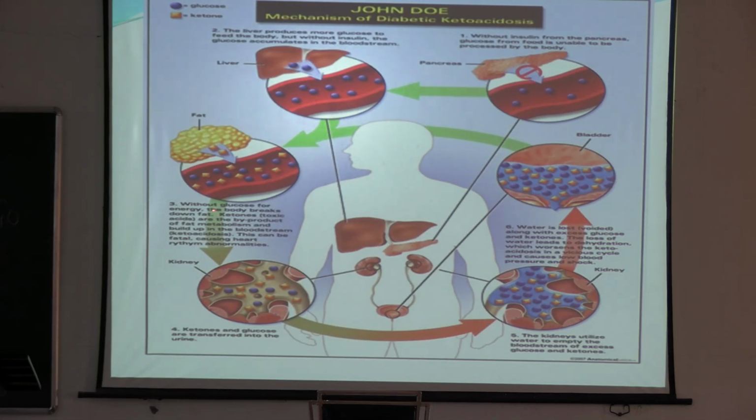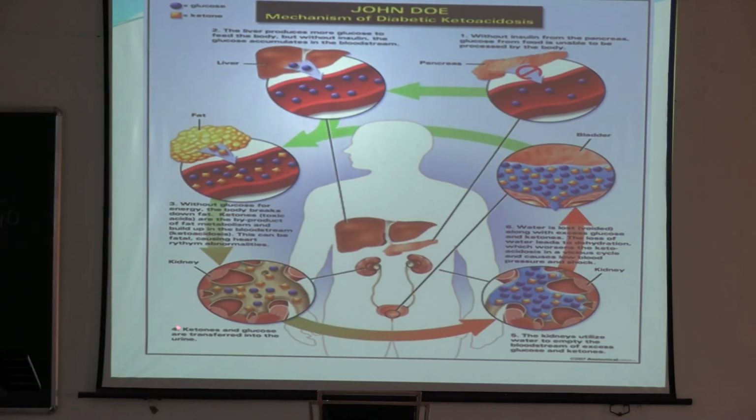Now, without glucose for energy, the body breaks down fat, because without insulin the body is not able to utilize the glucose, and so ketone bodies are released. Ketone bodies, toxic acids that are byproducts of fat metabolism, build up in the bloodstream, that is ketoacidosis. This can be fatal, causing heart rhythm abnormalities.